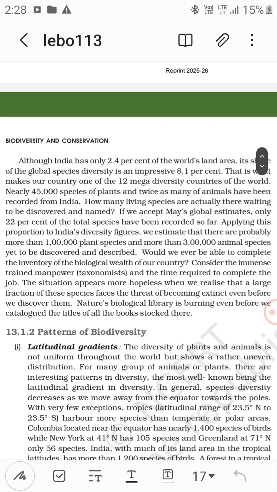So how many living species are actually there waiting to be discovered and named? If we accept May's global estimates, only 22% of the total species have been recorded so far.